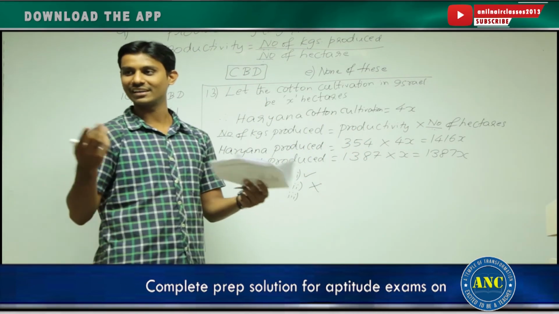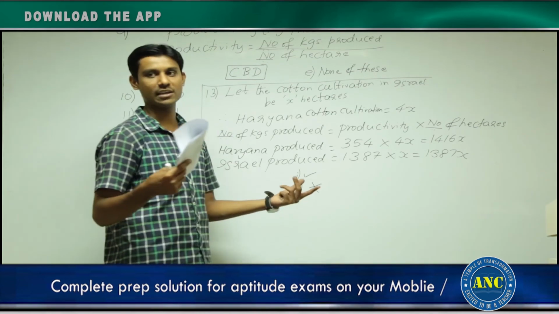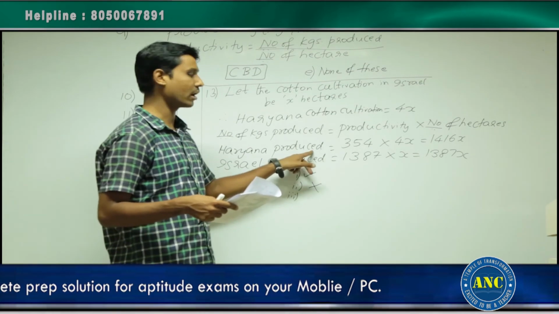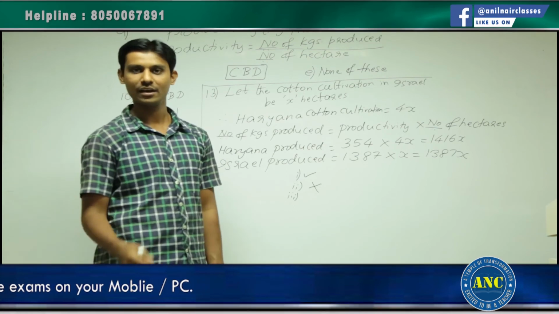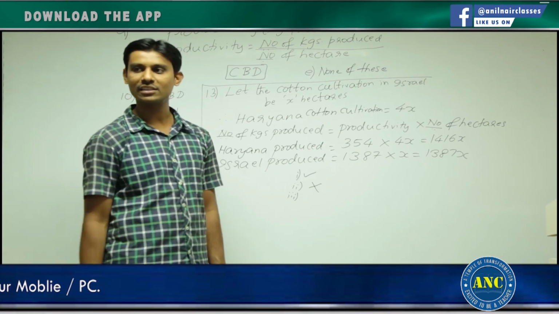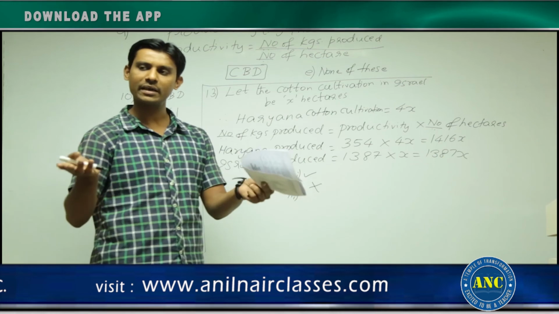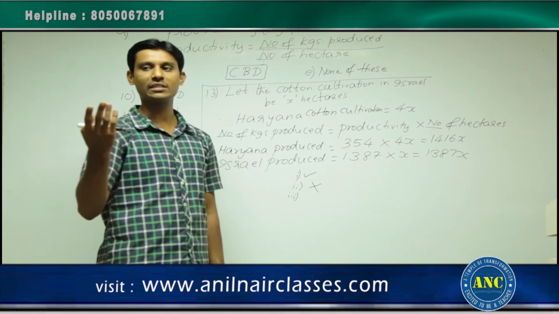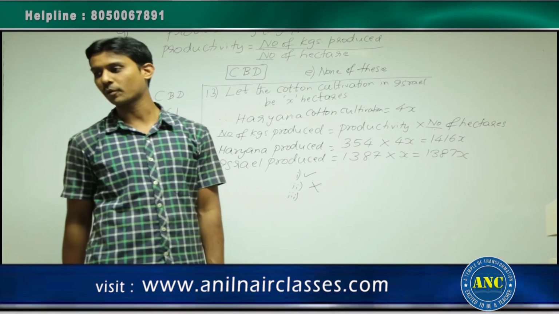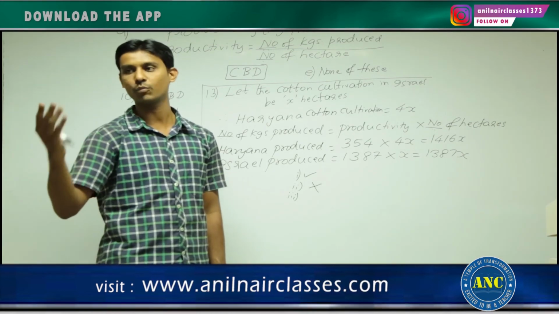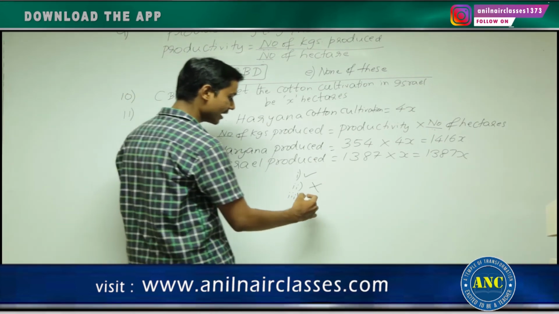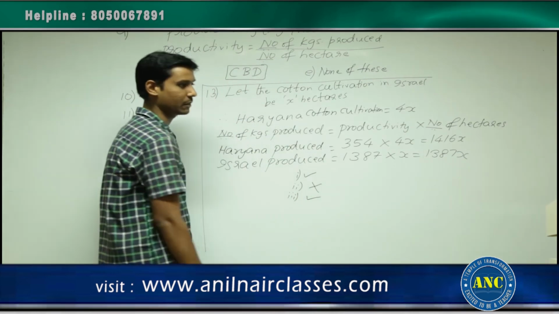It is not about whether the remaining states are given or not. Even if the other states produce nothing, India is still more than Israel because Haryana is more than Israel. That means the third statement is also true.